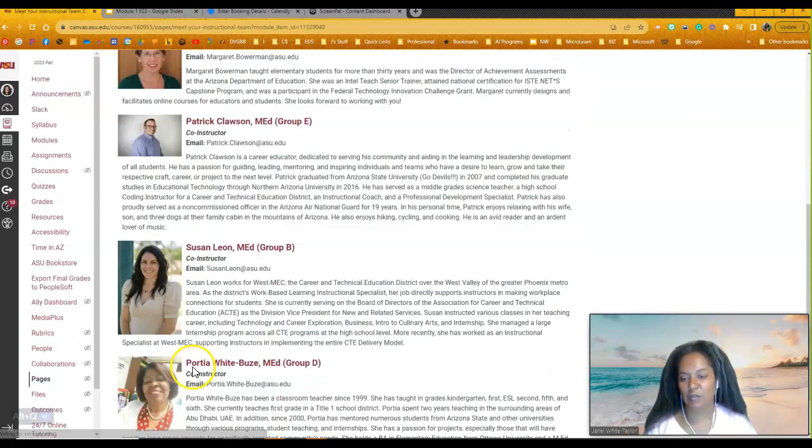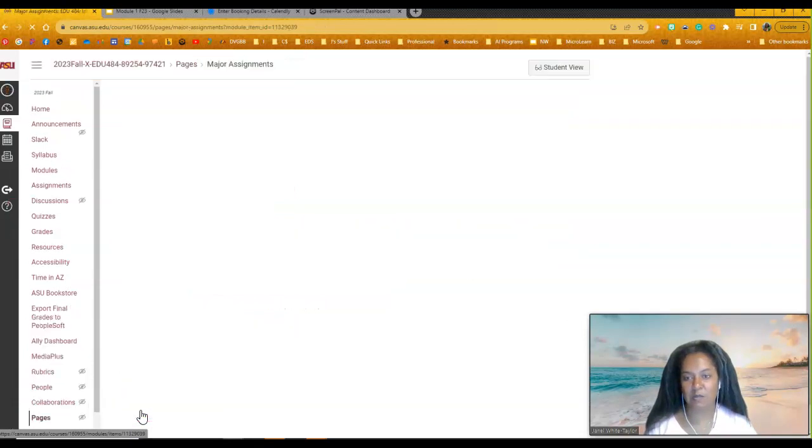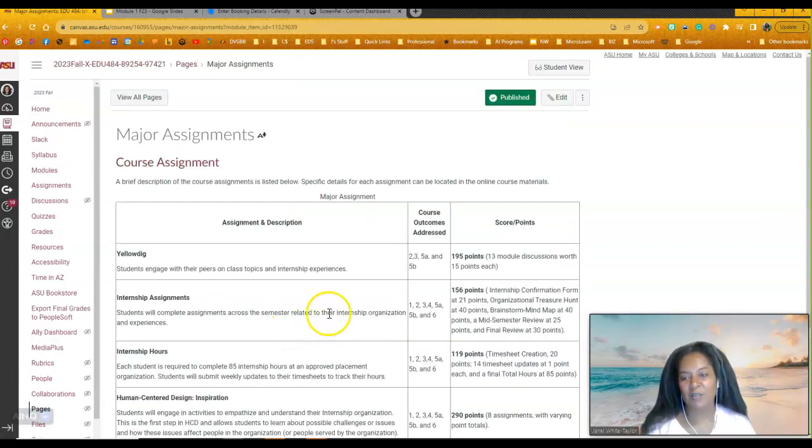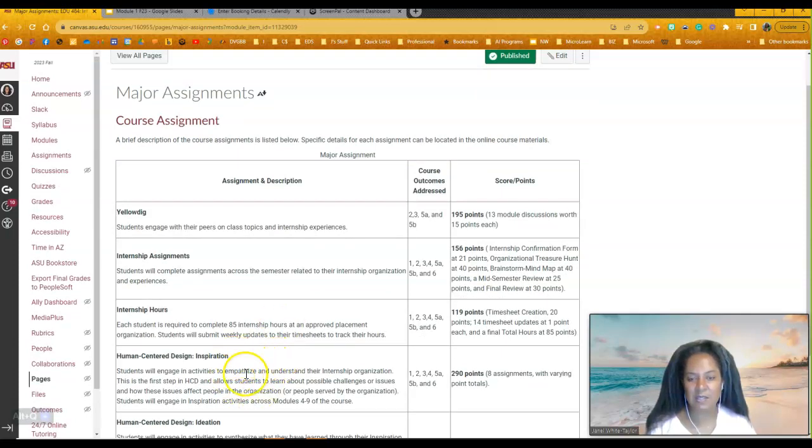I didn't want to look at the instructional team. I wanted to look at major assignments. Let's go back. There we go. So major assignments, we do have Yellow Dig again. There's internship assignments. There's HCD pieces to this, but a lot of these assignments are things that you're going to go out and do. And they're done within your internship and to help you move forward within your internship and in terms of the project. So keep that in mind.